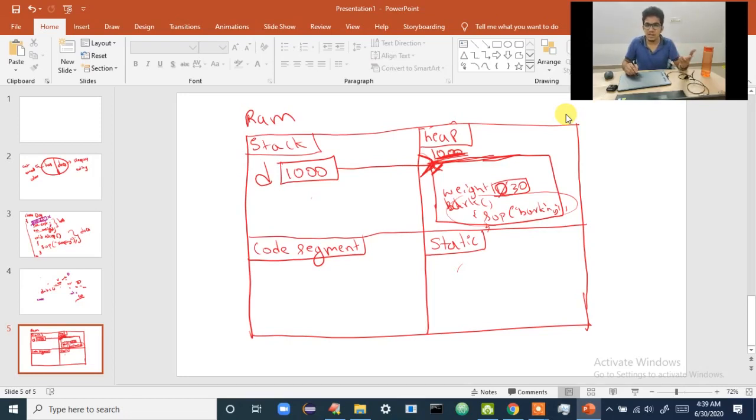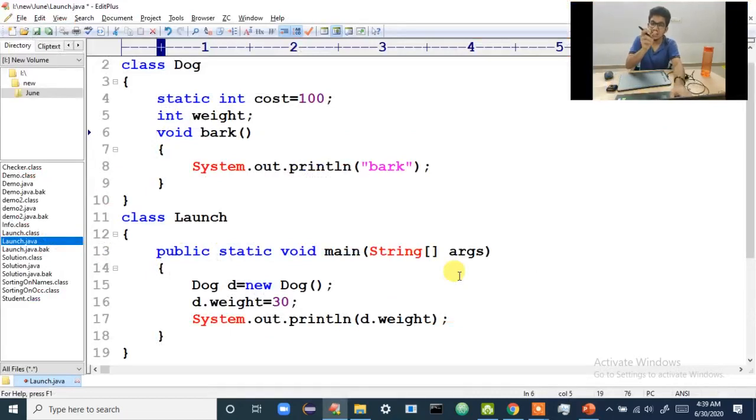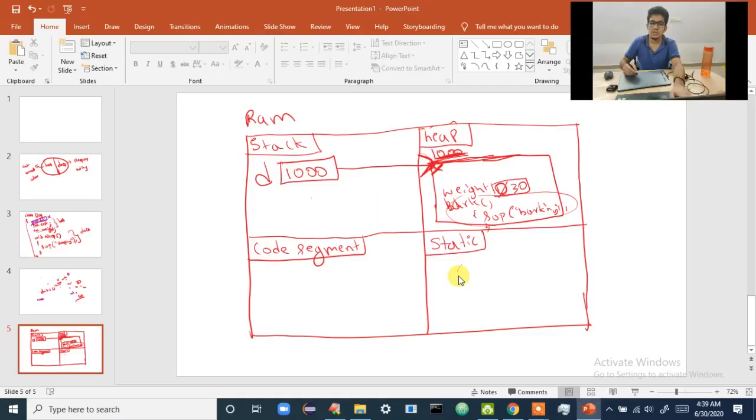Why? Because it is not an instance variable. Why is it not an instance variable? Because it is a static variable. How is it a static variable? Because in the code I have written the static keyword there. That's the reason. So it will be present in the static segment. The name is cost, so it will come like this. Default values are also added here, 0 is the default value.